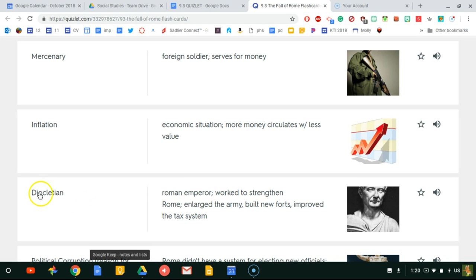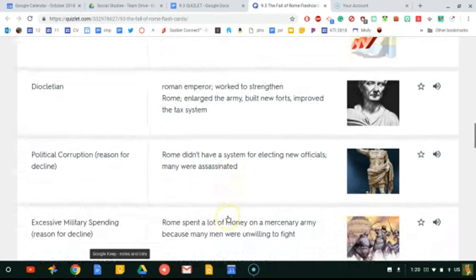All right, Diocletian. Diocletian was a Roman emperor that worked to strengthen Rome. He enlarged the army, he built new forts, and improved the tax system. So he was hope for Rome. So he enlarged the army, made it bigger. He built new forts, so really upped the defense of Rome, and then improved the tax system.